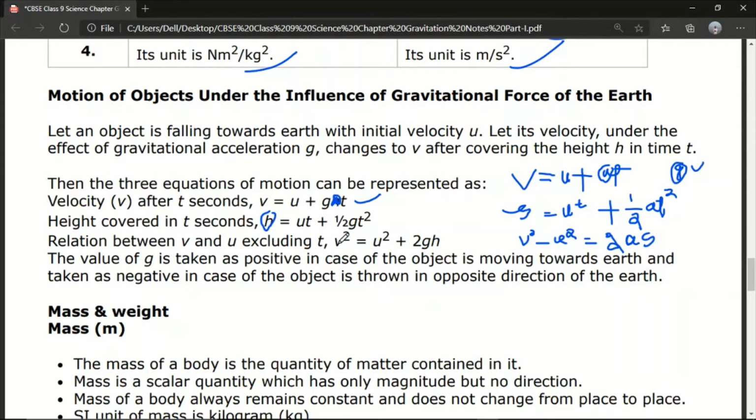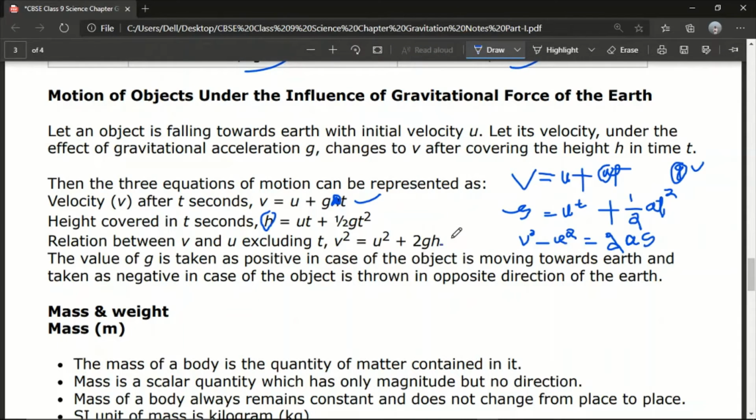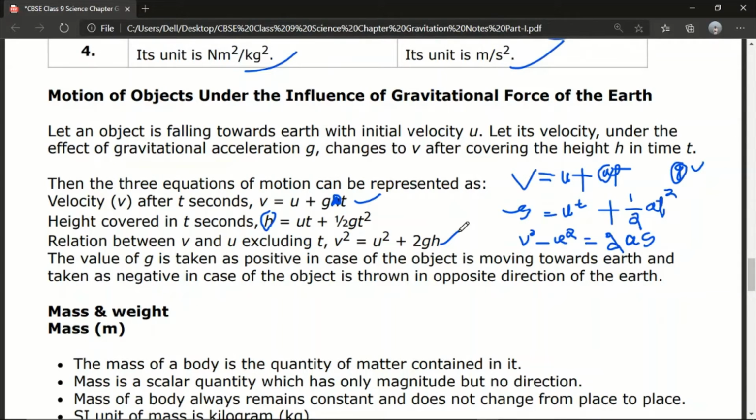Then the third equation of motion: v square minus u square equal to 2as, so v square equal to u square plus 2as. In the place of s, we have taken h. Okay, so v square equal to u square plus 2gh. So the value of g is taken as positive when the object is moving towards the earth.